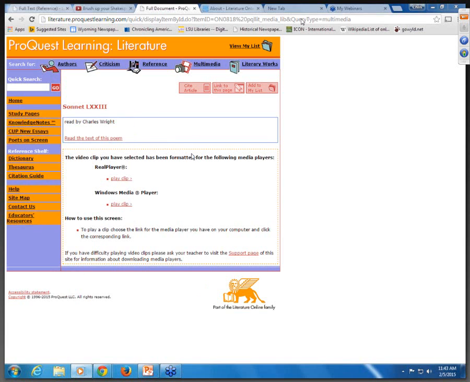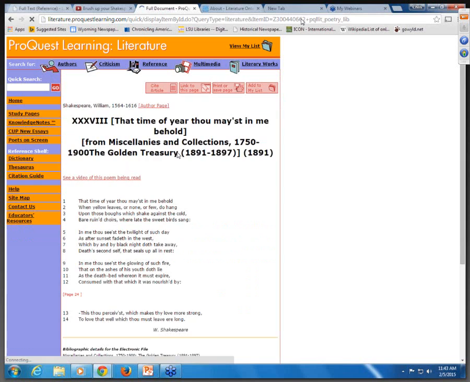So just another way to bring some of this to life for your patrons and students. And here at the top, many of these would include the text of whatever's being read. So you could put those side by side. Let's look at some other resources now.